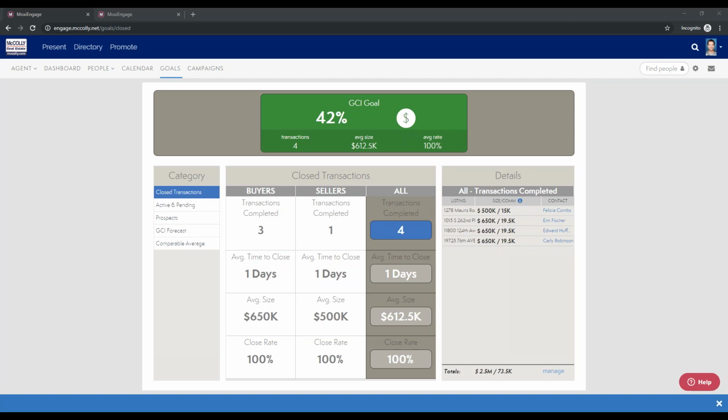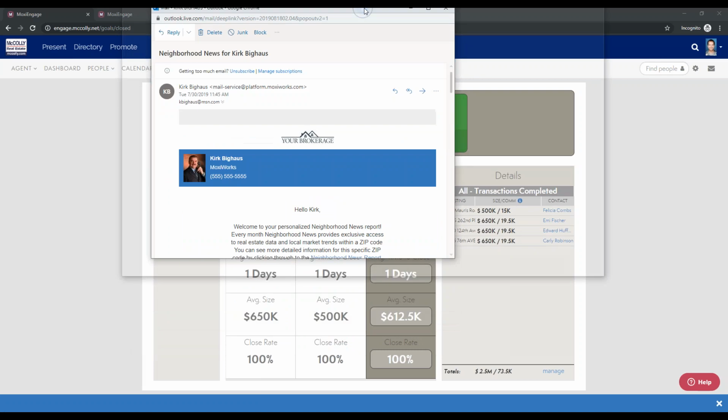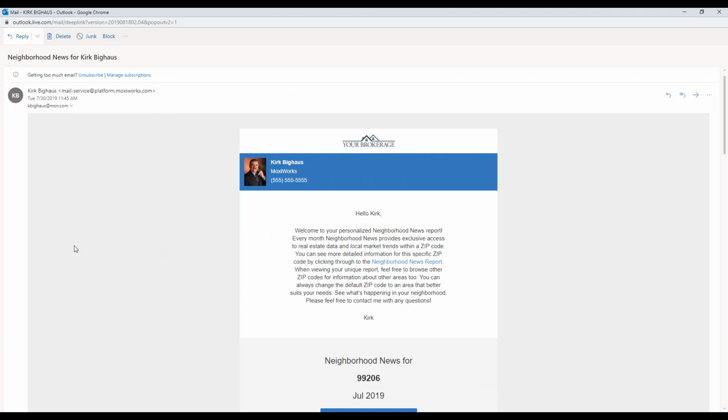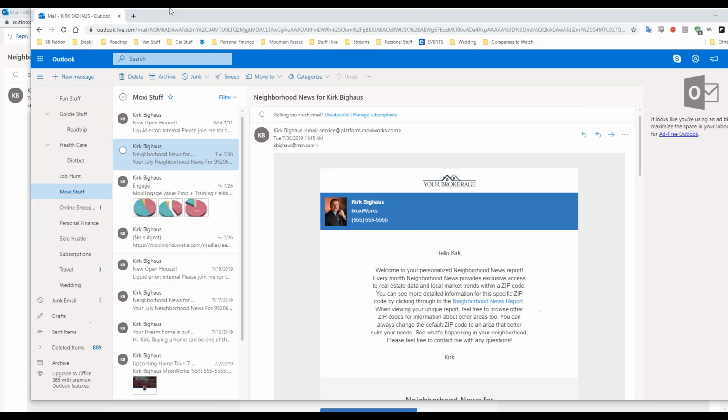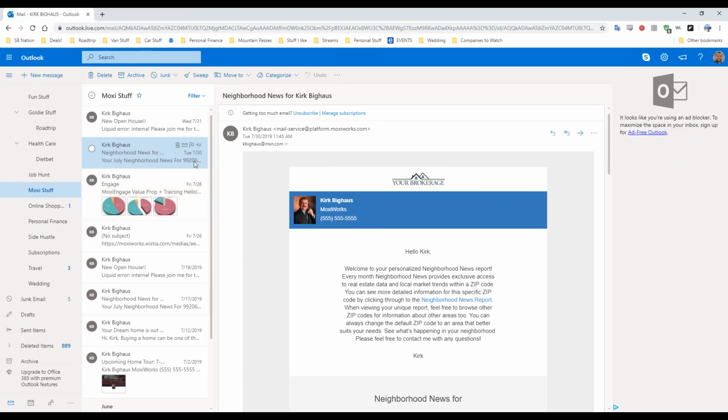Perfect. And I actually pulled over. Let me go ahead and pop this open here, what the neighborhood news email will look like. So in my personal email, the zip code falls into the brief overview of the email. You can see here it says your July neighborhood news for 99206. So maybe depending on the email client, they might be able to see the zip code from within the preview, I guess you could say.